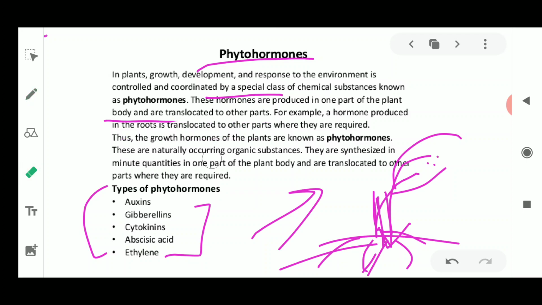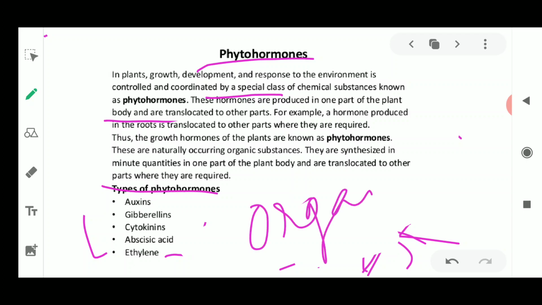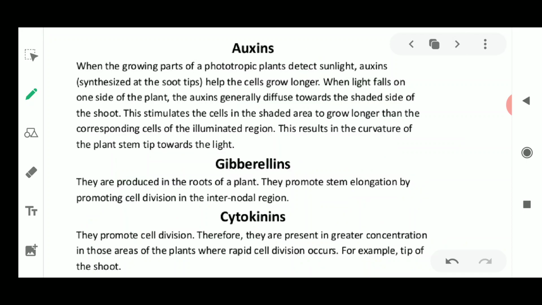They are normally organic substances. They are synthesized in minute quantities in the plant's body, and then they are translocated to the parts where they are required. Organic substances means they are biodegradable. Next, the types of hormones. The first one is auxin.